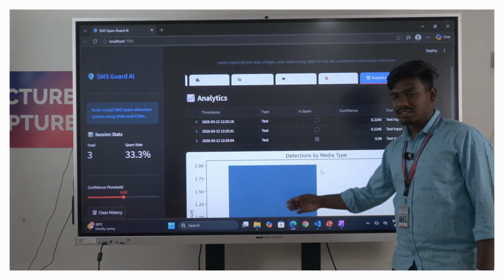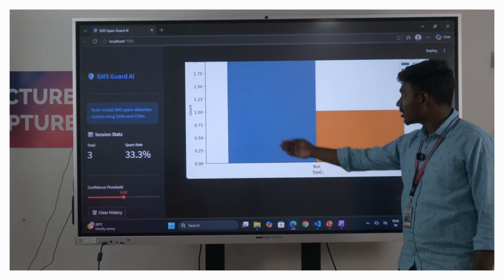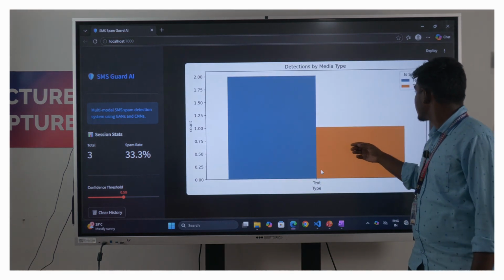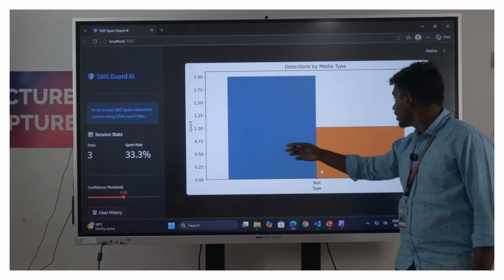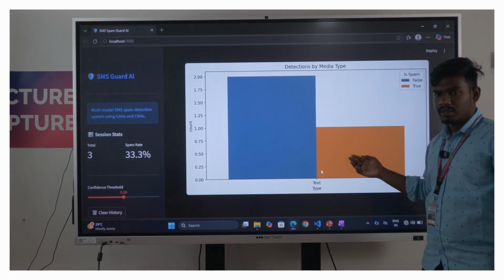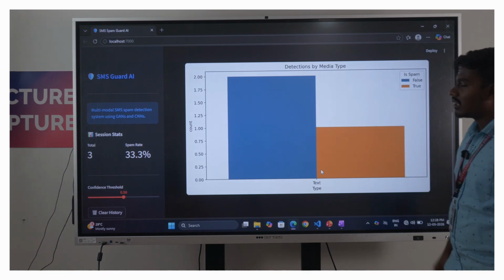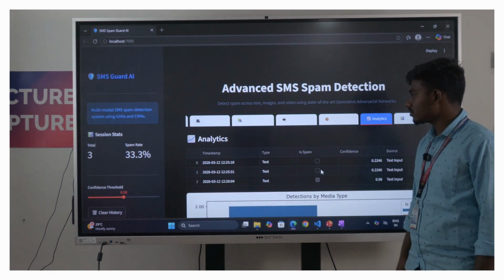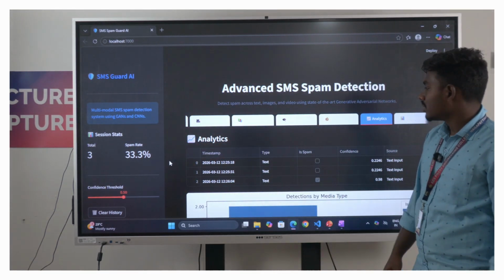In the analytics method, we use some legitimate messages, so the count increases, and for spam messages it is all false, and a single message as legitimate is called true in the analytics method. It also shows the spam rate and total messages. Thank you.